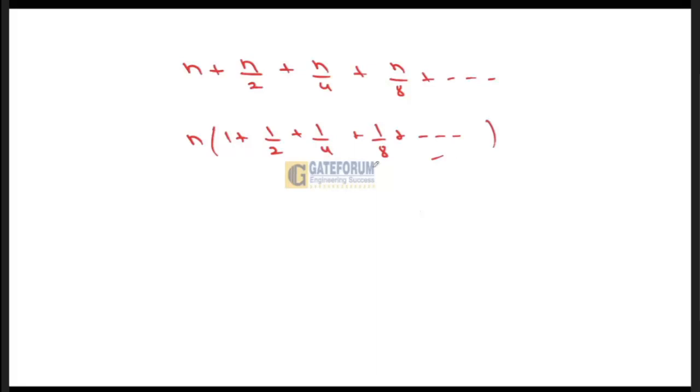The sum of infinite terms of a GP, where the common ratio r is 1 upon 2, is a upon 1 minus r. So we can write n into 1 upon (1 minus 1 upon 2). 1 minus 1 upon 2 is 1 upon 2, so it becomes 2n. So this function f1 of n is executed 2n times.